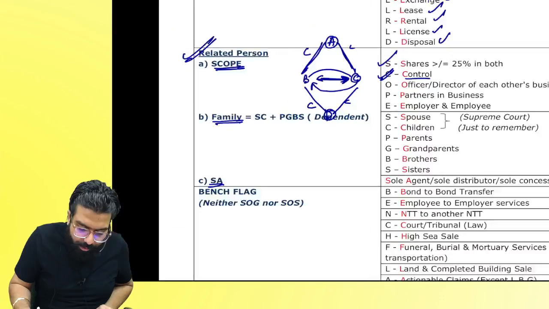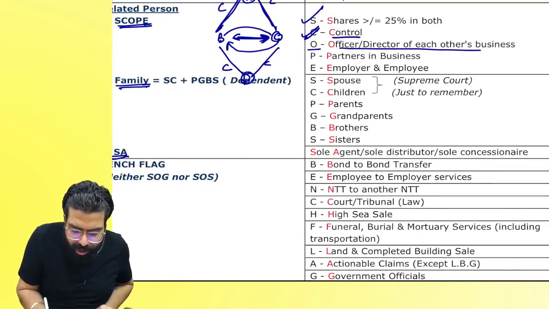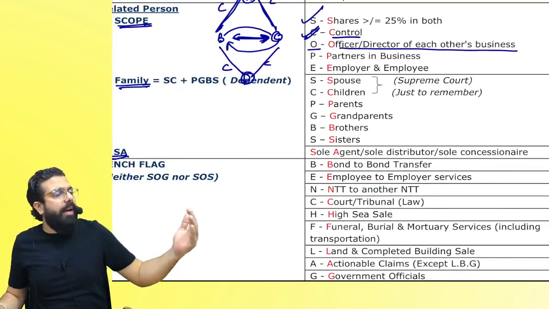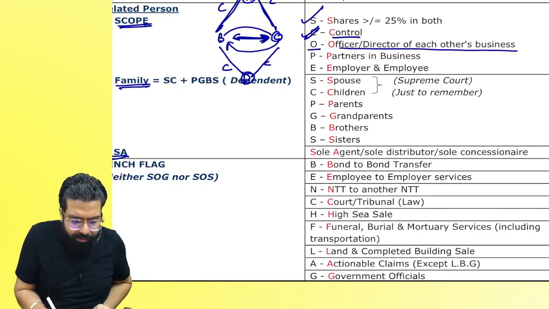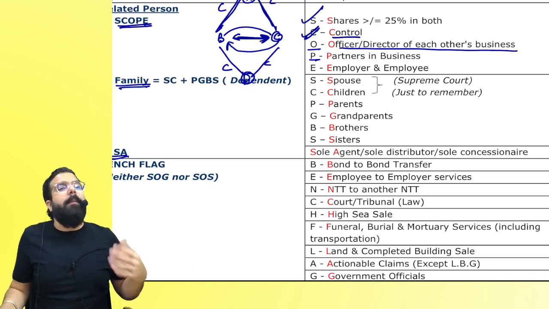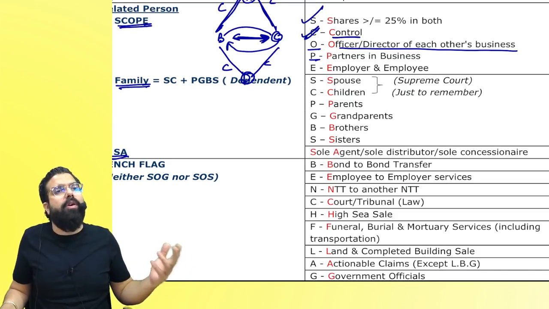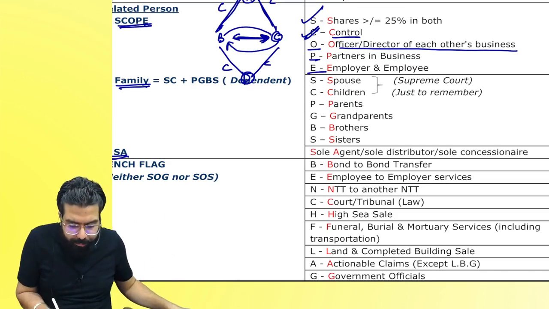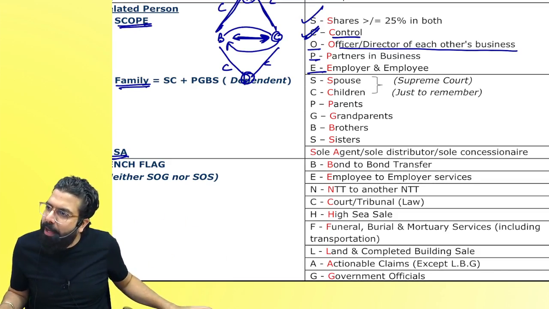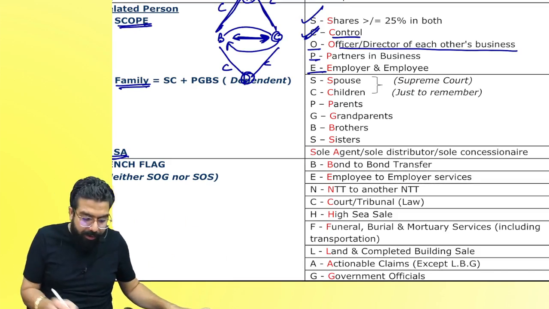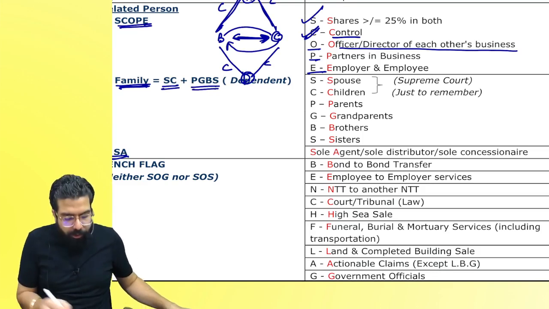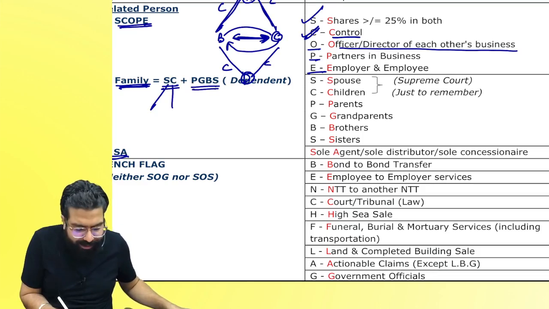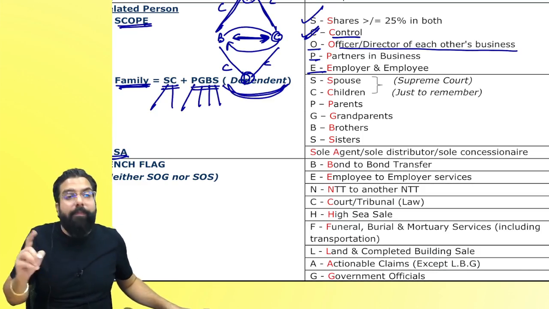So, control. The next one is O: officers or directors of each other's business. I am a director in Ram's business, and Ram is a director in my business. We both are related persons. P means partners in business. In a partnership firm, the partners are always related persons. E means employer and employee. Employer and employee are always related persons. Family means family is always Supreme Court and PGBS. Supreme Court means your spouse and children. PGBS means parents, grandparents, brother and sister, only if they are dependent on you.